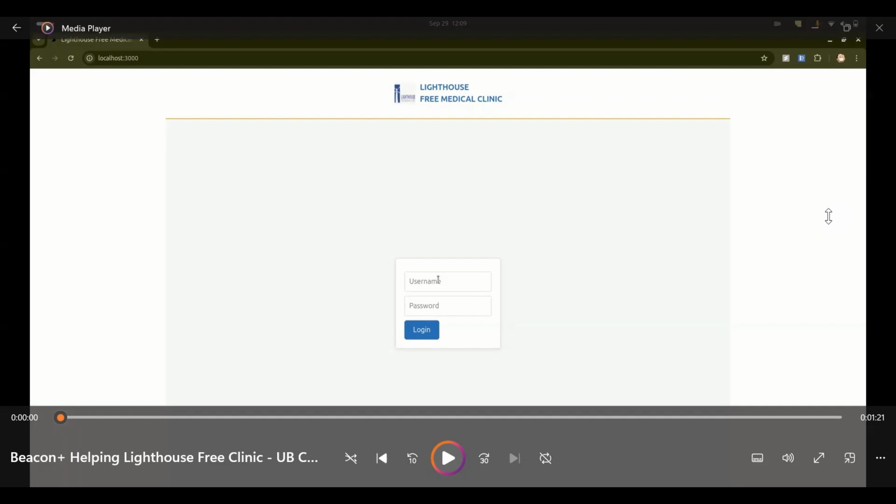Beacon Plus is basically a suggestion system, but this is not a regular suggestion system. We have trained a large language model, which is a clinical BERT, which is also previously trained on medical data. We have trained that large language model to generate a PDF which consists of the insurance suggestions.